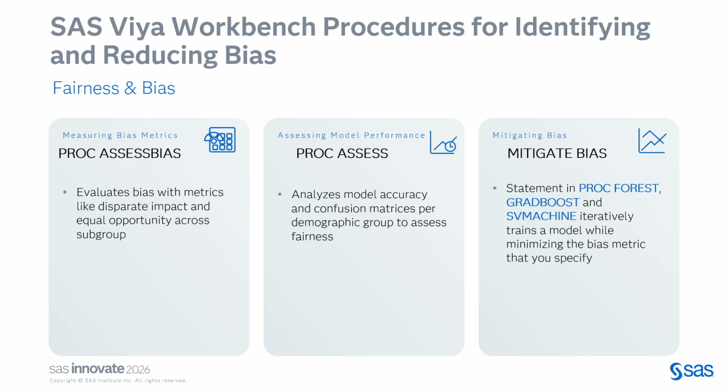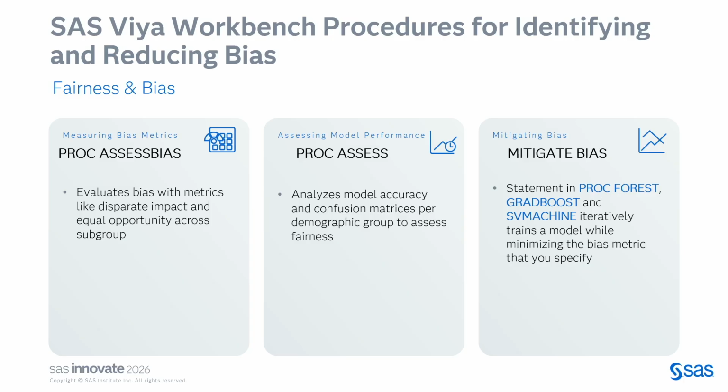These are 11 essential SAS procs that you can use right now in SAS Viya Workbench to build the governance at the practitioner level. First is PROC ASSESSBIAS. PROC ASSESSBIAS helps us evaluate the bias metrics and look at the disparate impact that a subgroup may have in your population. The second one is the MITIGATEBIAS statement in procs like FOREST, GRADBOOST, SVM, which helps us mitigate the bias that we just found in our model using PROC ASSESSBIAS.